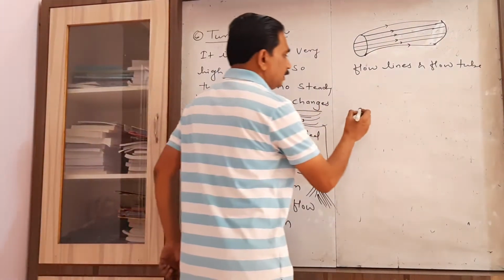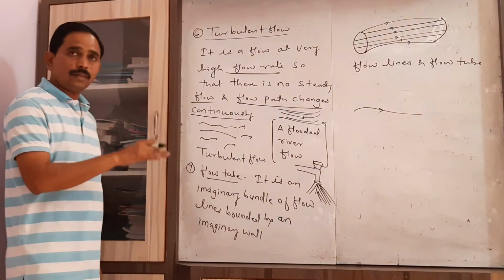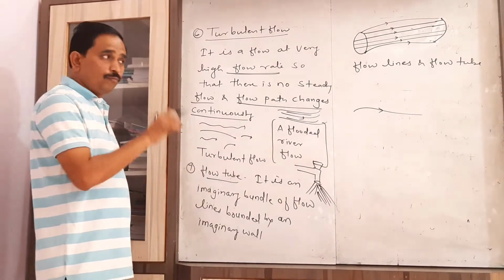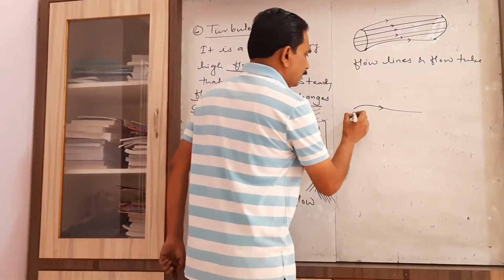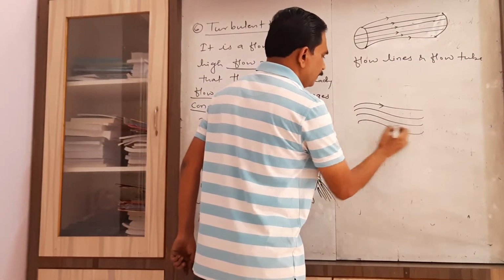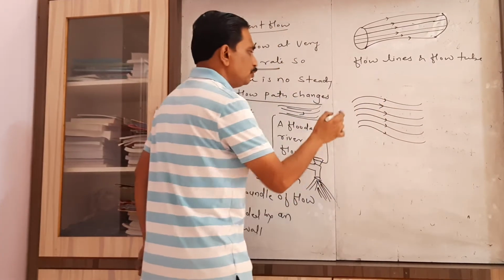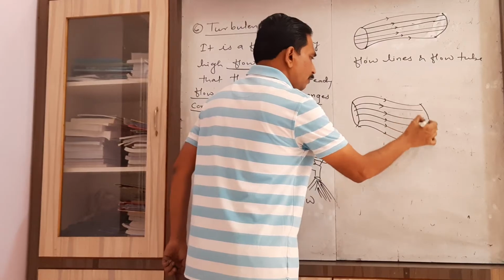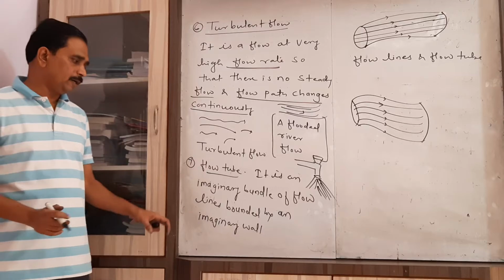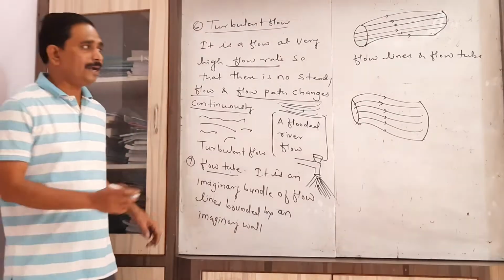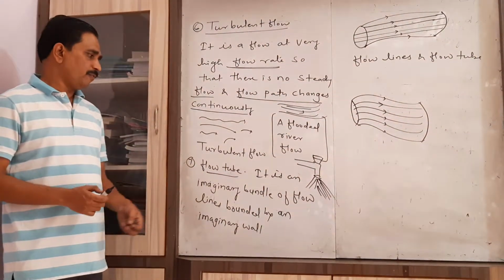It is actually the imaginary bundle of flow lines. We actually discuss here what the flow line is. That is the actual path of the particle followed during the motion of that fluid. So if we collect a number of these paths during the motion of that fluid, then this bundle of the flow lines, bounded by this imaginary line, is called the flow tube.